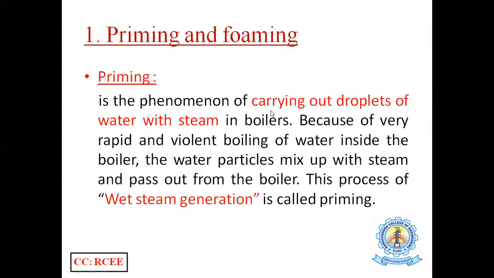Some of the water droplets are carried out along with the steam; this phenomenon is called priming. Why? Because of the rapid and violent boiling inside the boiler, the water particles mix with the steam and pass out from the boiler. This process is also called wet steam generation. This is called priming.